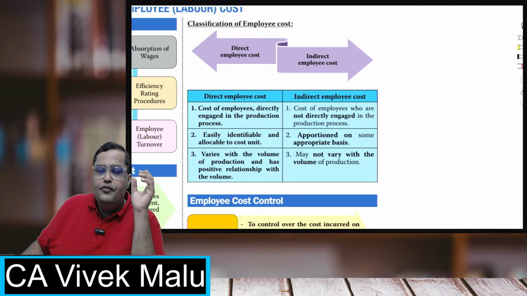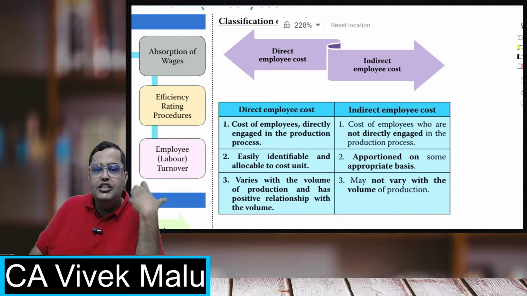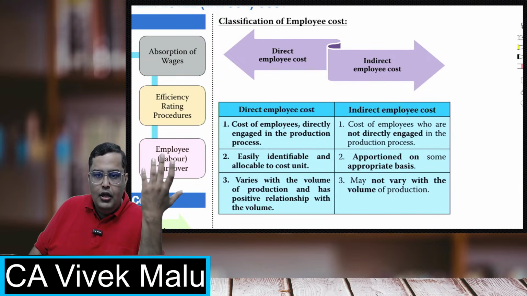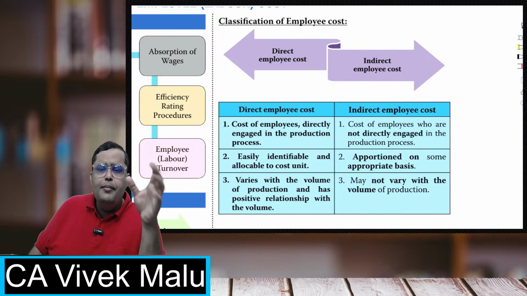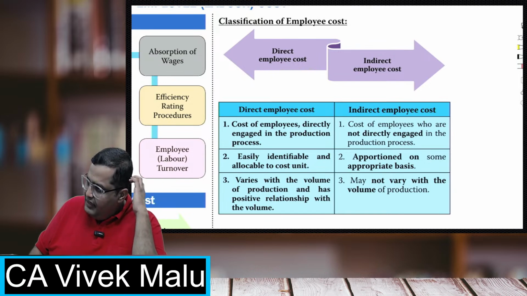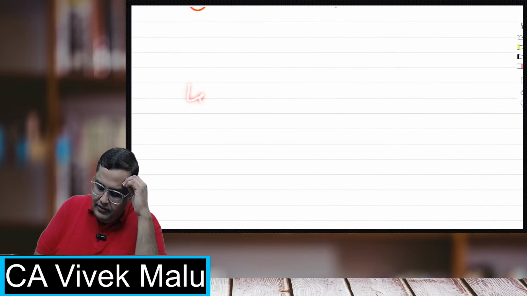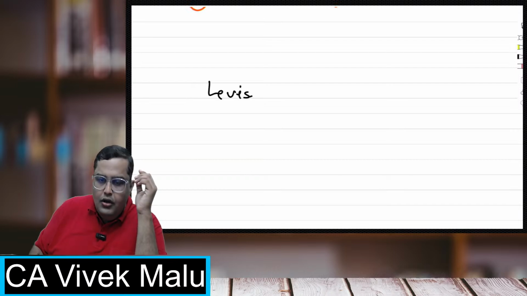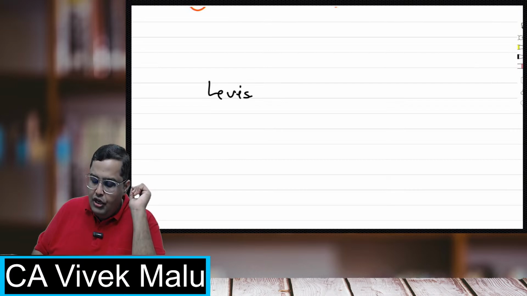I'll give one example. Suppose a company which is engaged in the production of fabrics, in the sense of ready-made dresses. Let us take the example of Levi's. Now, Levi's, we all know, is a clothes manufacturer. It is producing jeans, it is producing t-shirts. Now, for them, tailors.